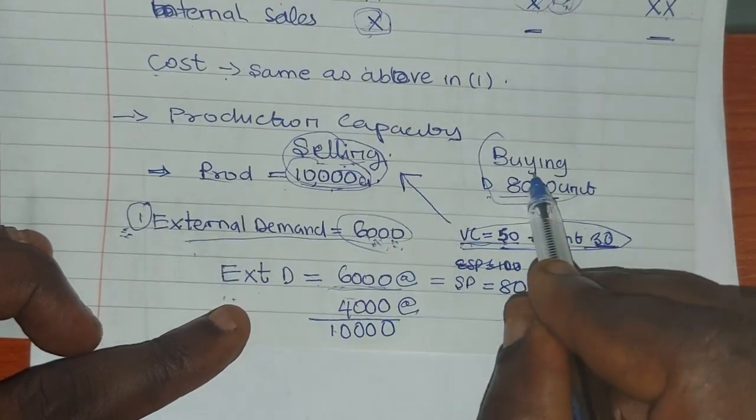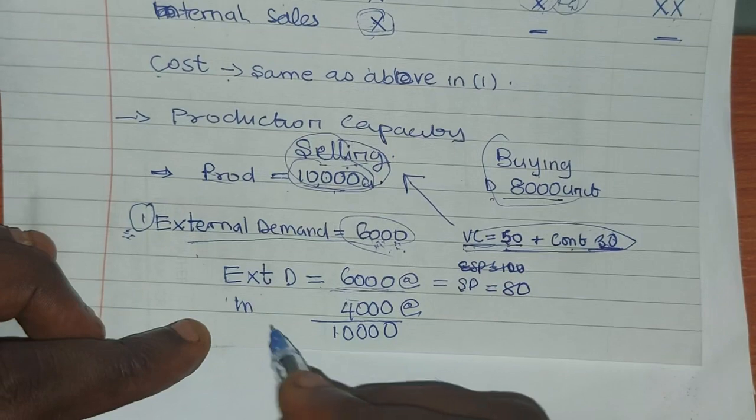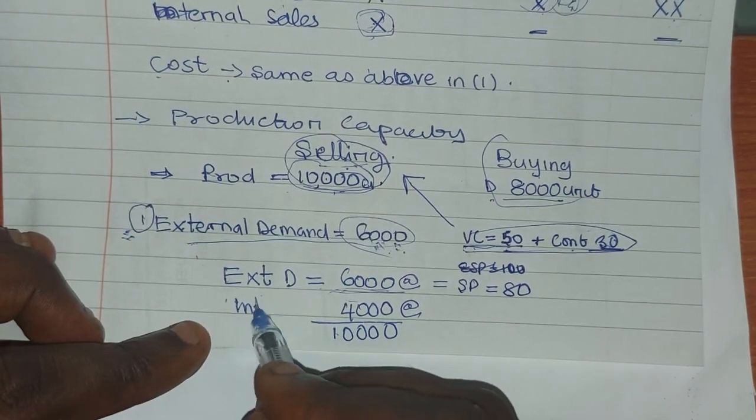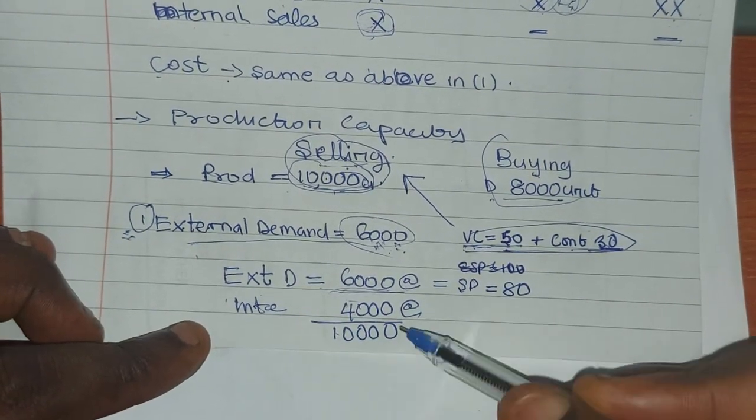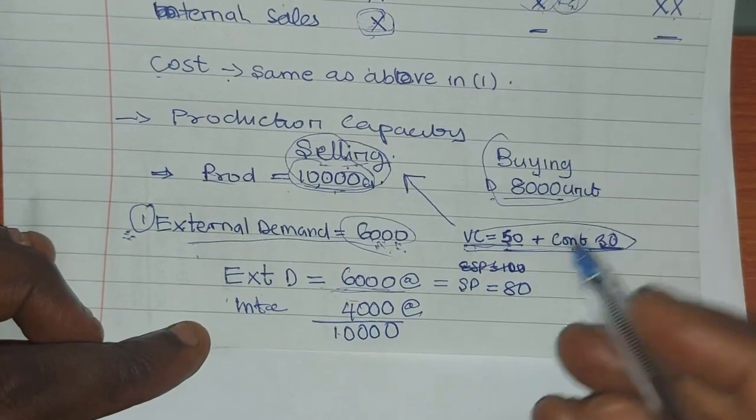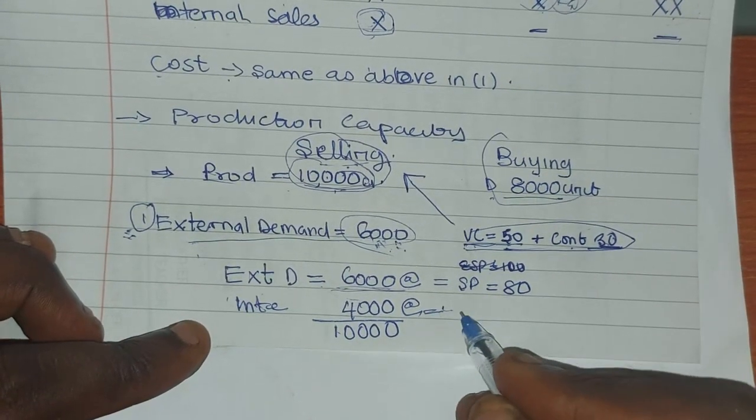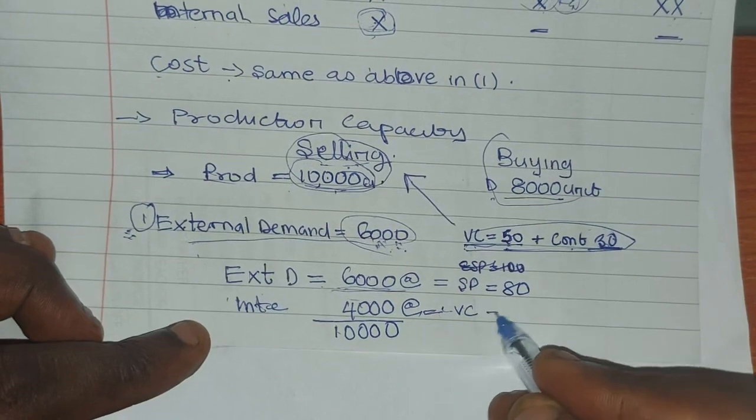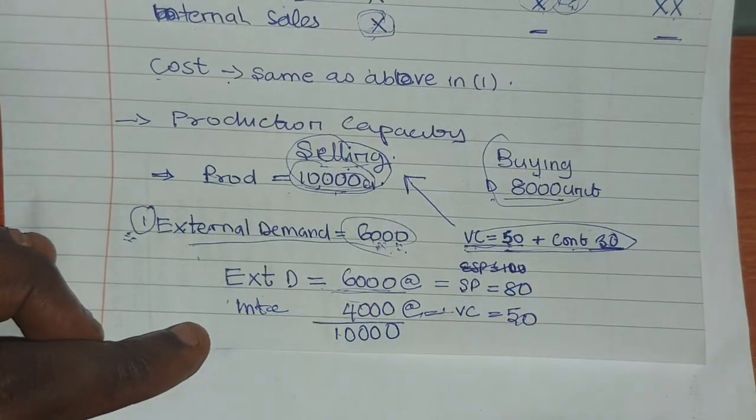So for the internal price, they can now say, okay, my internal price, I want to help the buying division. I'm helping him, so I will sell for the variable cost. So they can sell this for 50 naira. Do you get it?